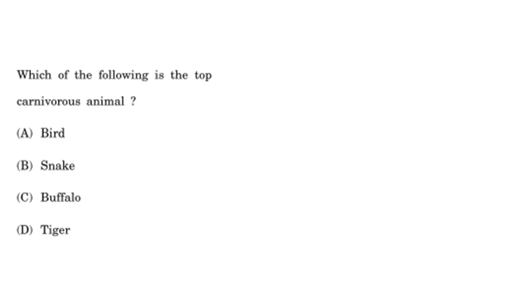Moving on to the next: which of the following is at the top of the carnivorous animals? So friends, option A is bird, B is snakes, C is buffaloes, D is tiger. So I hope option C, buffalo, can be easily eliminated. Options B and A can also be eliminated, because they are not at the top of the food chain. I request you to go through the food chain. So the option here is D, tiger.